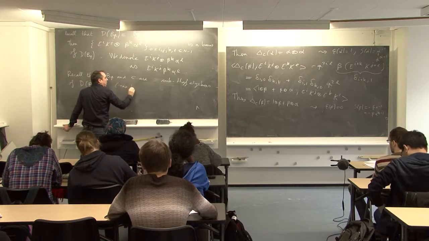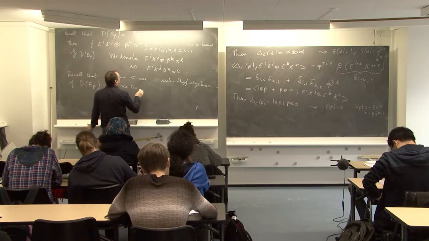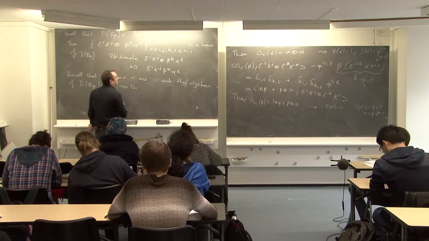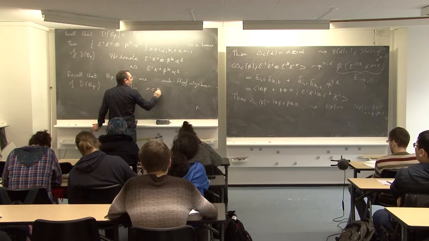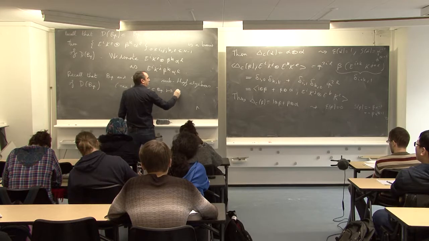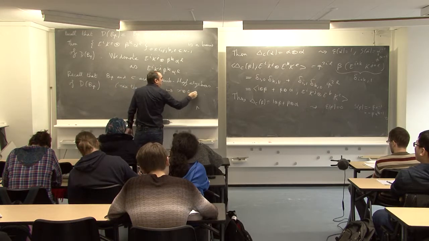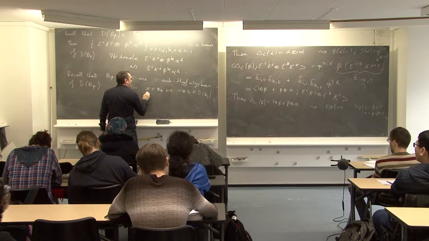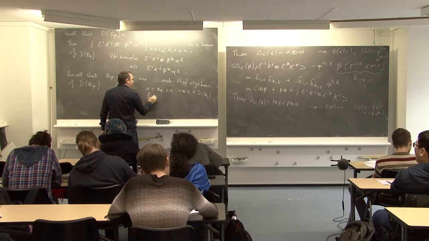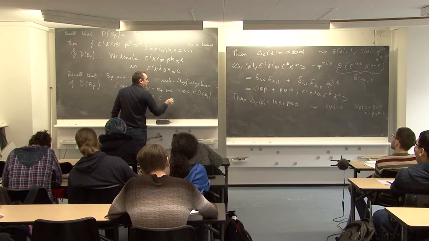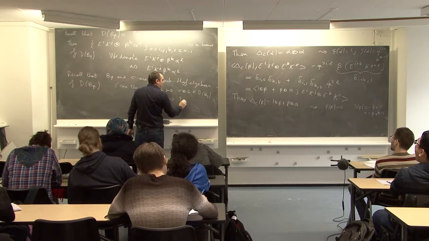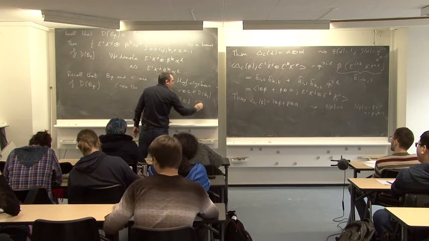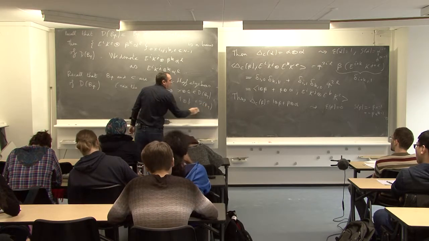So x in BQ maps to x tensor 1 in D of BQ and f in C maps to 1 tensor f.